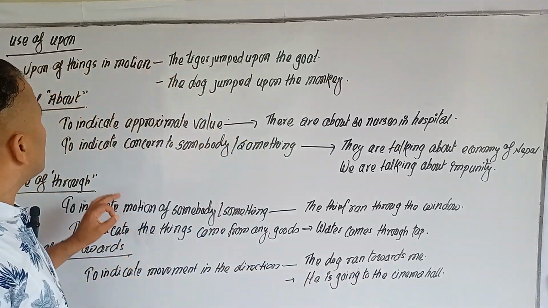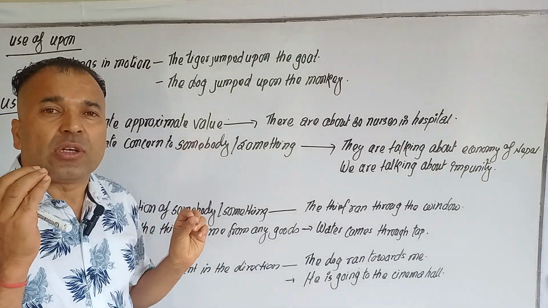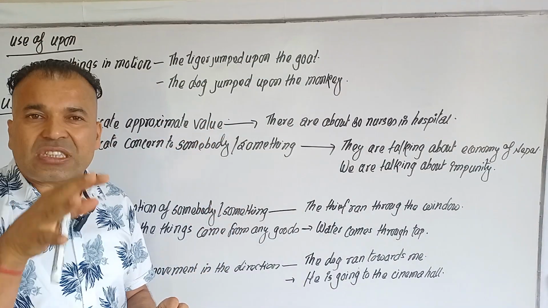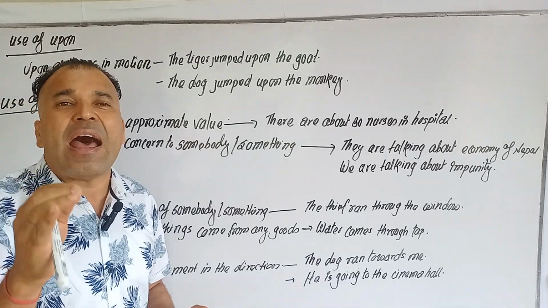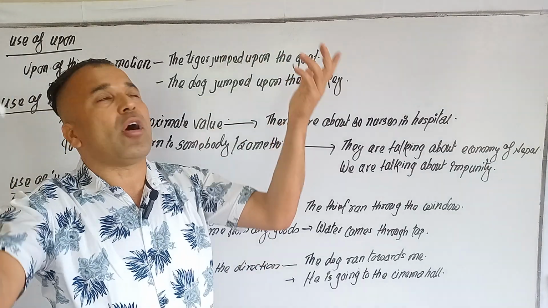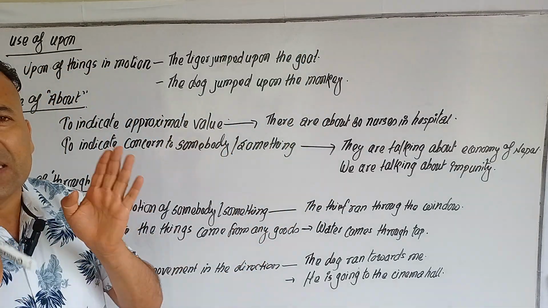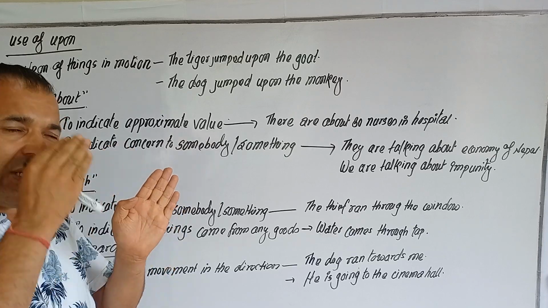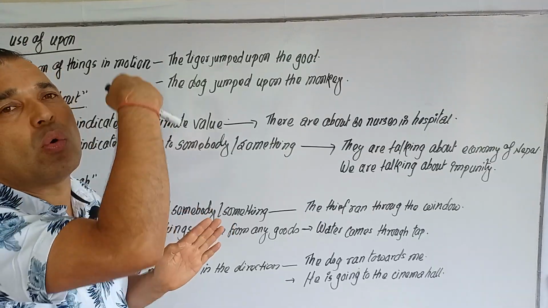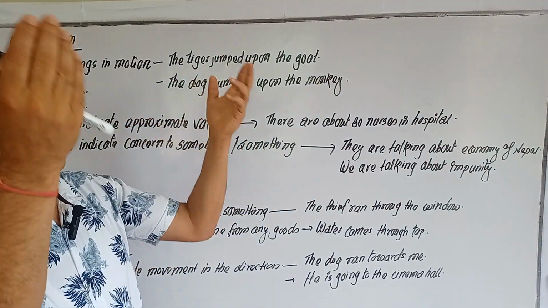Yes. So use of upon is for motion, jumping up; in such conditions we have to use upon. The tiger jumped upon the goat. In this condition, a certain distance is moved without touching, but it is jumped on.